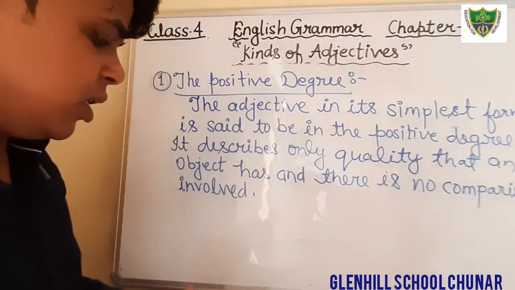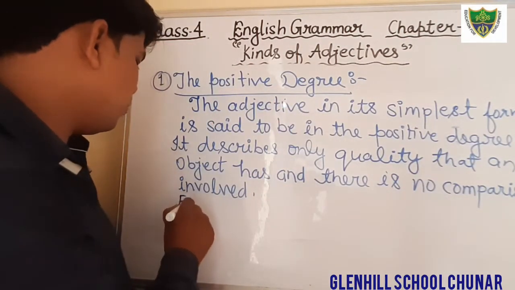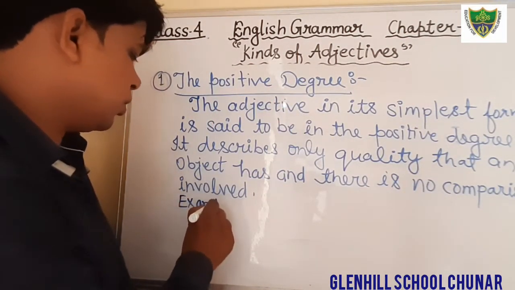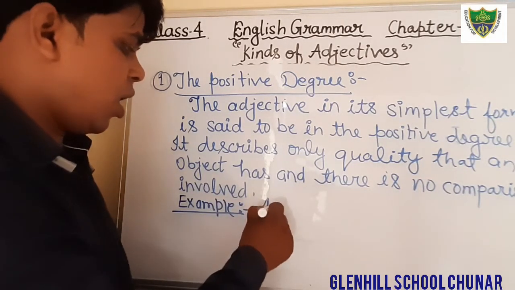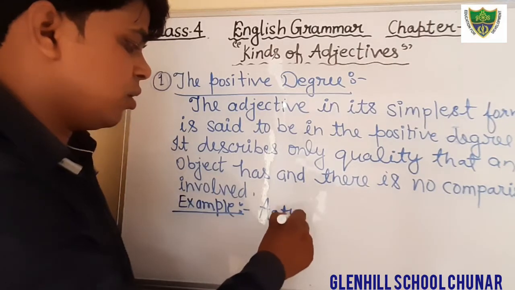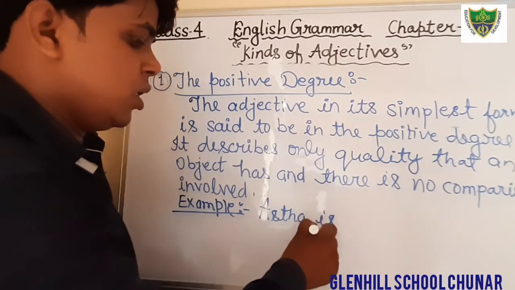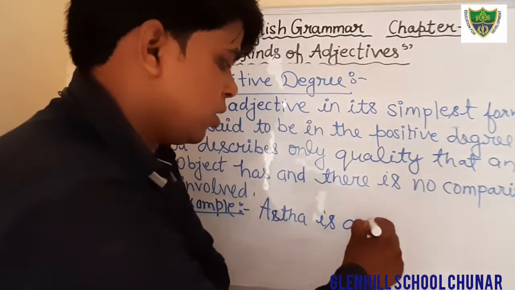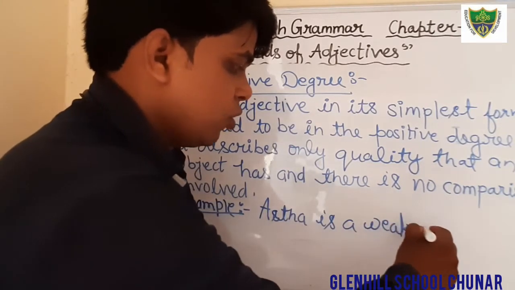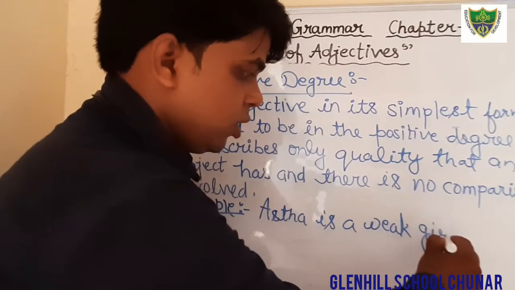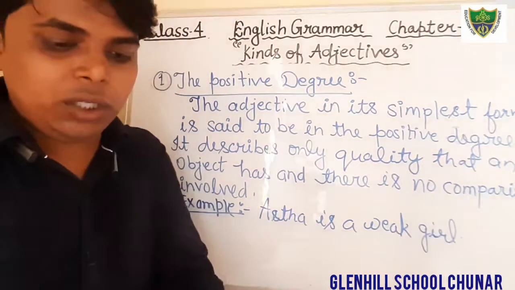So example we can see also. Example, write down. Example, Astha is a weak girl. Yes, students, there are not two girls.